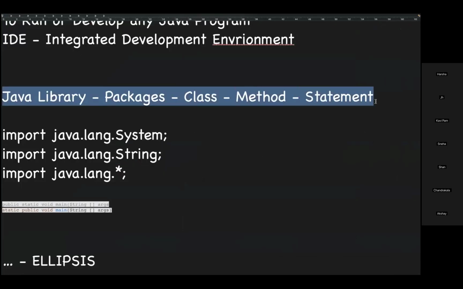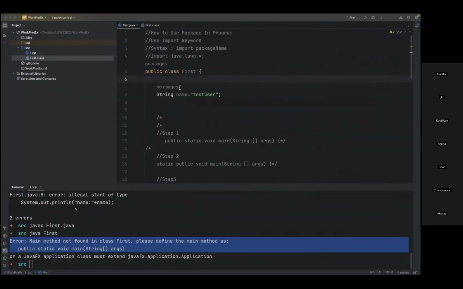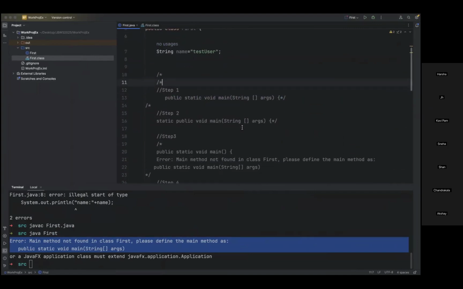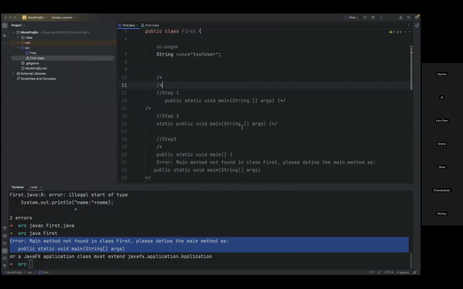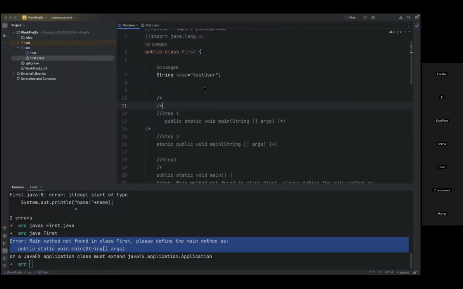So how many methods we want to write? We can write those many methods, right? There is no restriction. Once you follow these two particular steps, once you follow this class name and after that the method, anything we can define in the program again based on our requirement. What our requirement says, we can write everything inside that method.